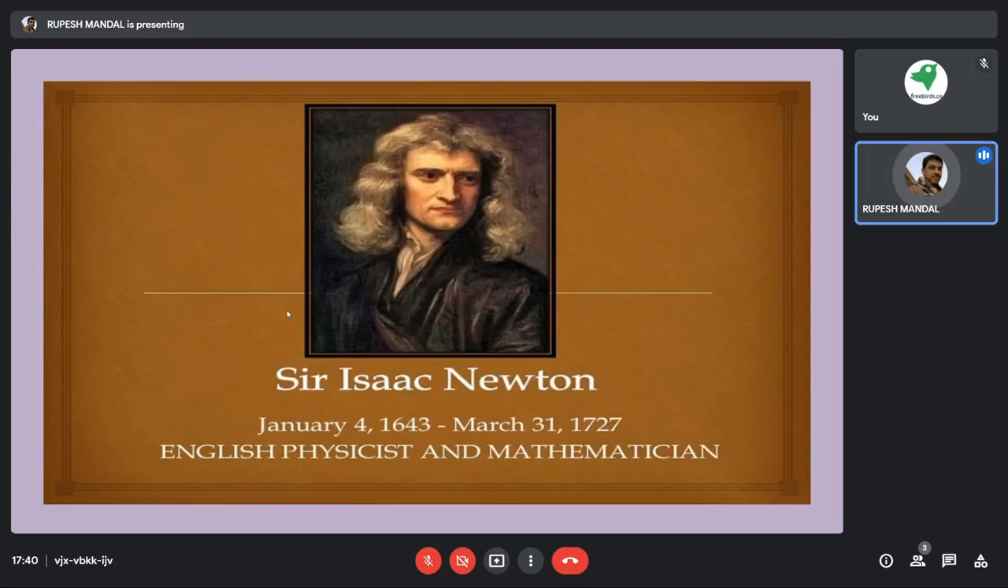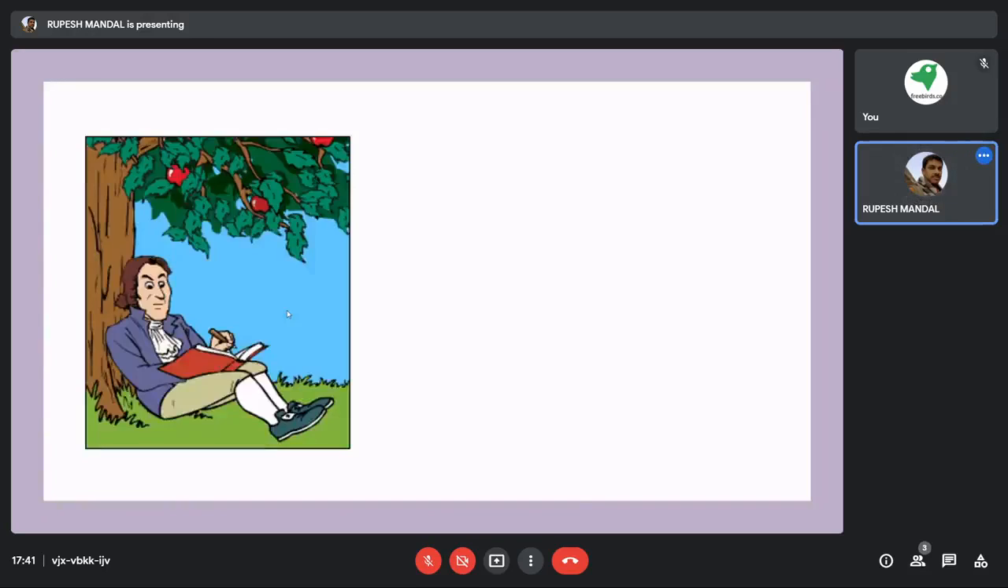So before we go into the laws of motion, we have to consider this particular person. Did you come across this person, Sir Isaac Newton? Does the picture give you any sort of information? Okay, let me give you another picture. There is a man, his name is Sir Isaac Newton, and he was sitting under a tree and he saw an apple fall down.